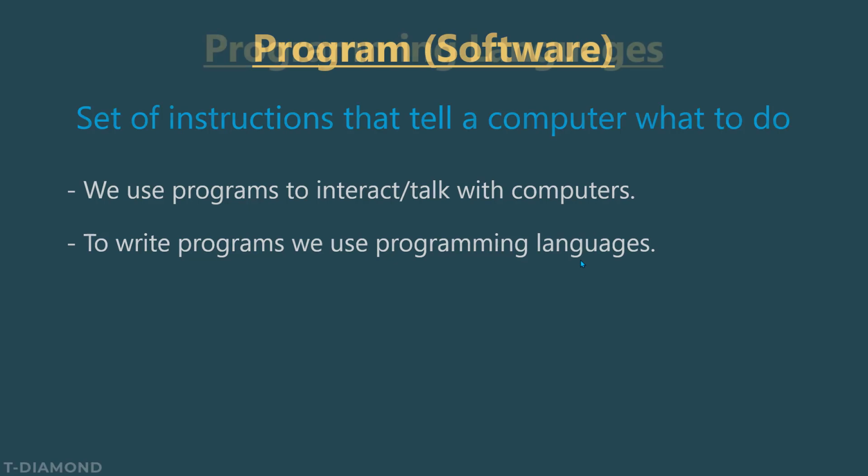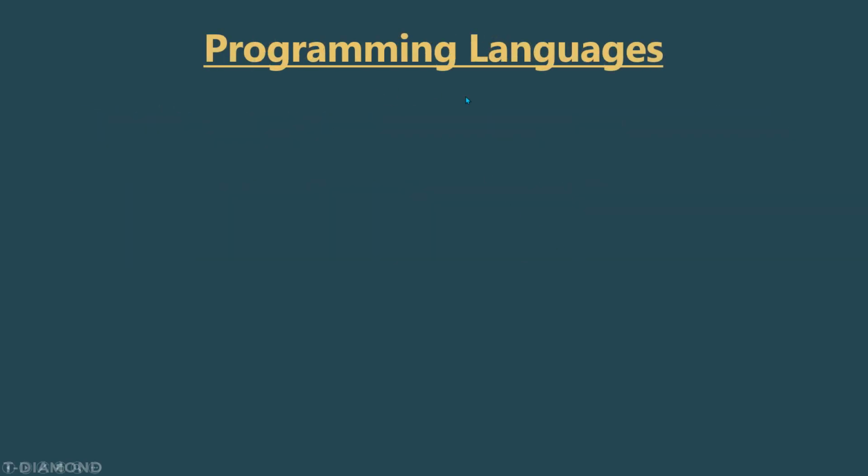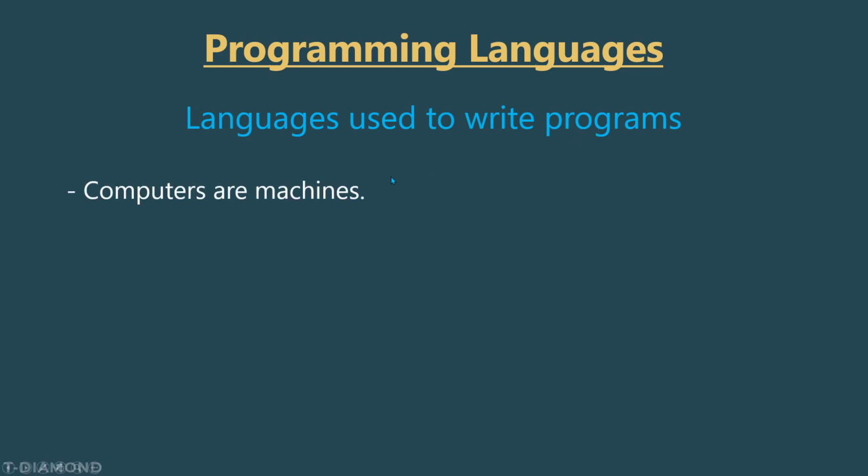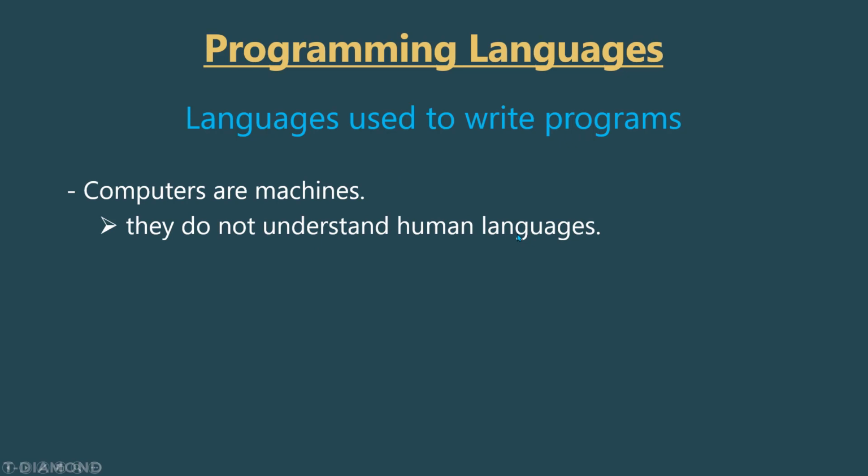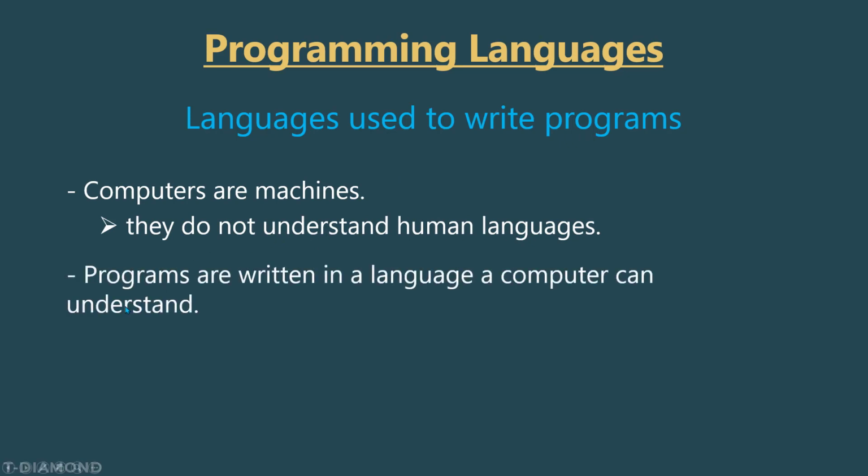So let's talk about programming languages. Basically, they are languages that are used to write programs. As you know, computers are machines and they do not understand the human language. So programs are written in a language that a computer can understand, which is a programming language. So to be able to interact with a computer, we should write programs using a language that a computer can understand, which is a programming language.